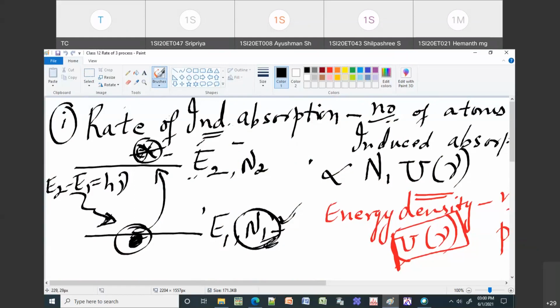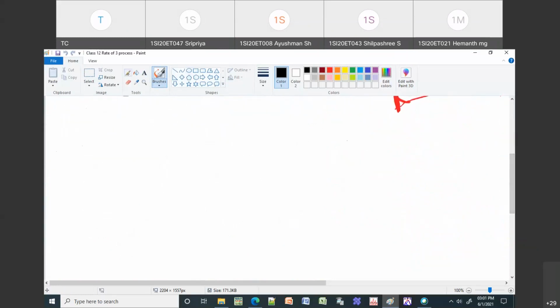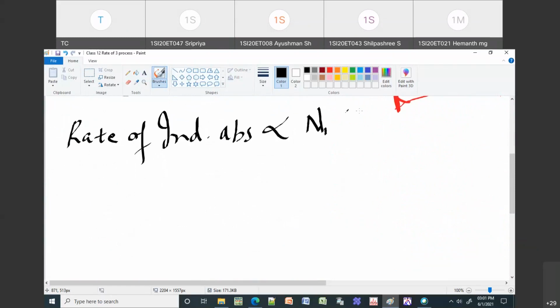So this rate of induced absorption depends on the population of ground state and also the energy density. So I'm going to just write it again. Your rate of induced absorption is directly proportional to N1 and U of nu. If I want to remove the proportionality symbol and put an equal symbol, then I have to put a proportionality constant. So this I will call B12 N1 U of nu.